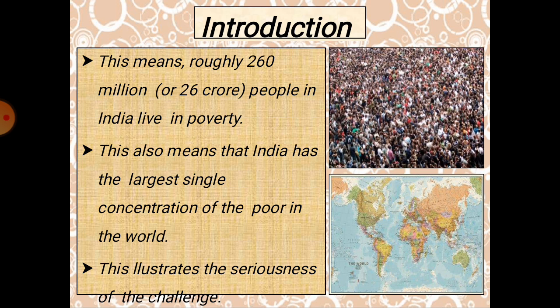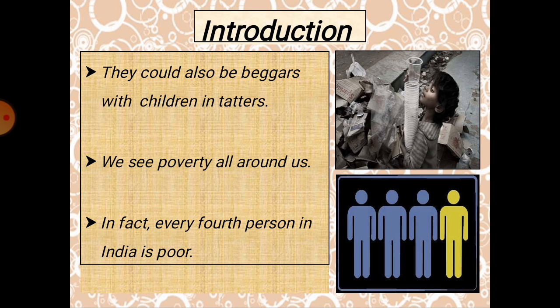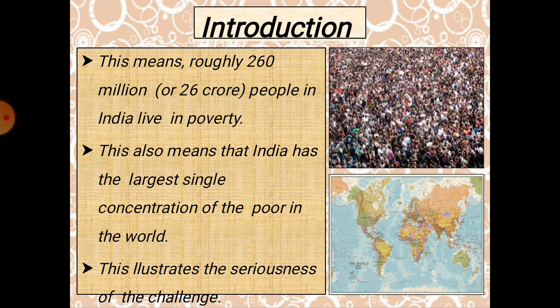It means that India has the largest single concentration of poor people. If you look at the map, you can find different nations having populations living under poverty. Even the world, even India is concentrating on the poor people to improve their condition. This illustrates the seriousness of this challenge.